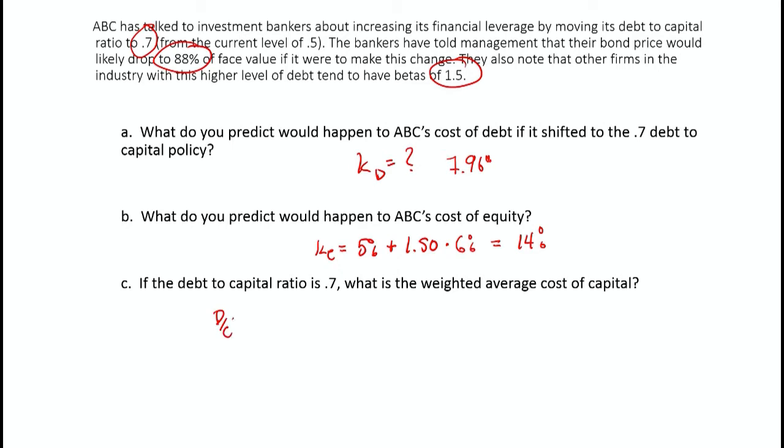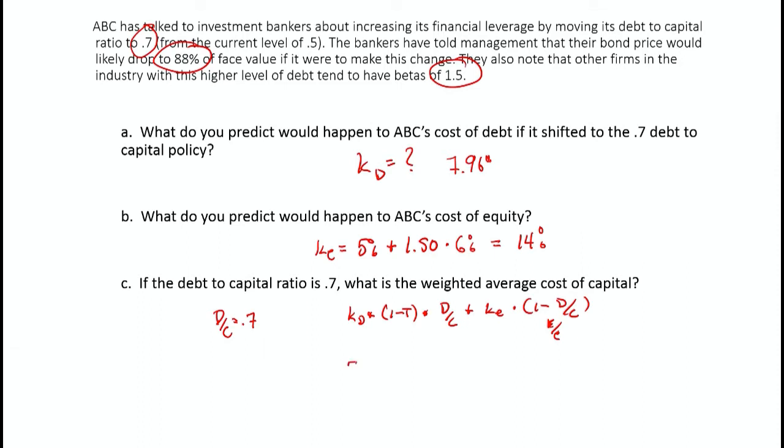So what would the weighted average cost of capital be at a debt to capital ratio equal to 0.7? Well, basically it would be, as we had before, KD times 1 minus the tax rate, which is the after-tax cost of debt, times the debt to capital ratio, plus K sub E times 1 minus the debt to capital ratio, which is just the equity to capital ratio.